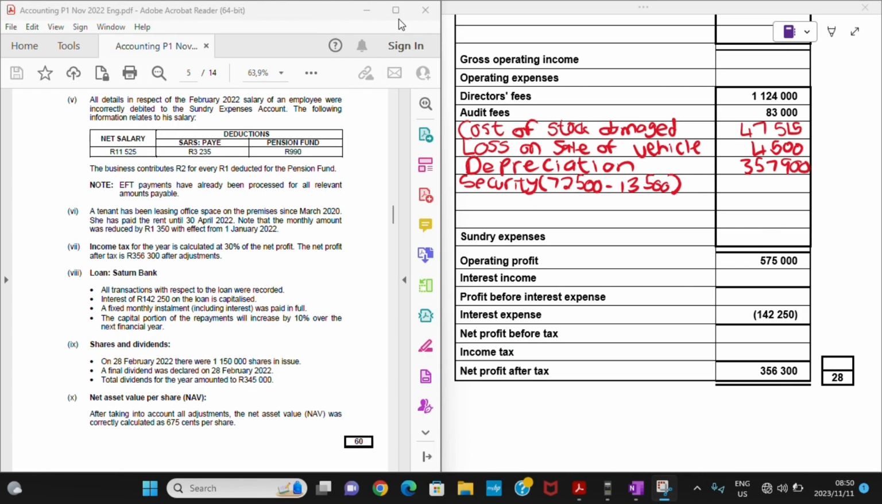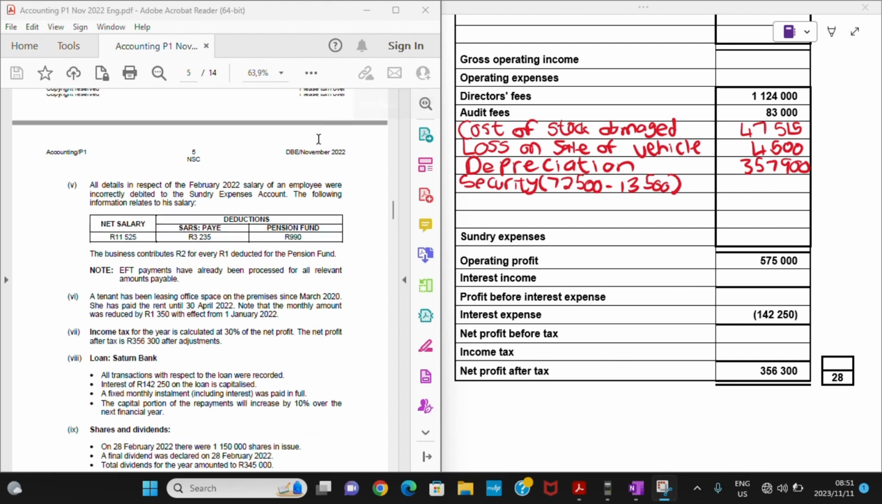Okay, so number 5. It says all details in respect of the February 2022 salary of an employee were incorrectly debited to the sundry expenses account. The following information relates to his salary, so it is split between the net salary and the deductions, right? Now they tell us that the business contributes 2 rand for every 1 rand deducted for the pension fund. And we must note that EFT payments have already been processed for all relevant amounts payable. So okay, let us try and see what's going on.